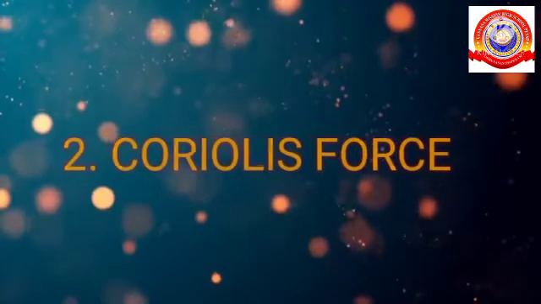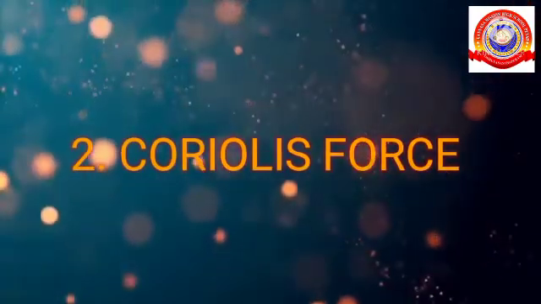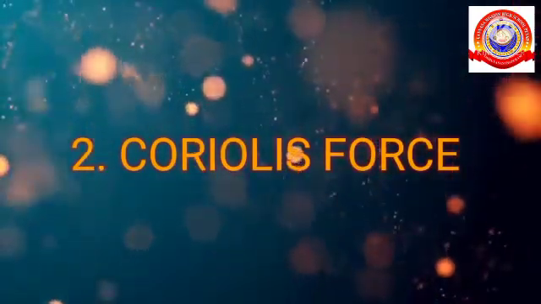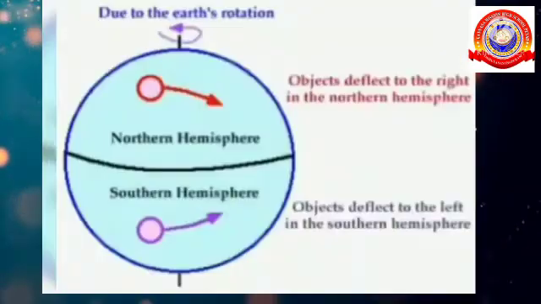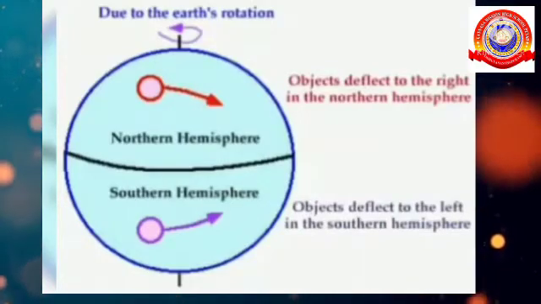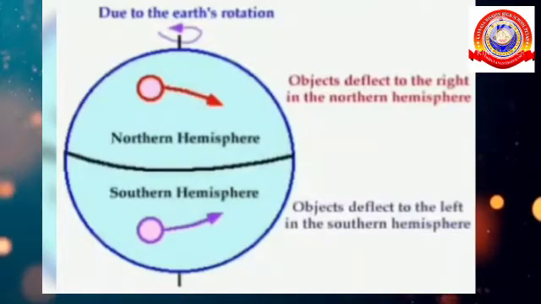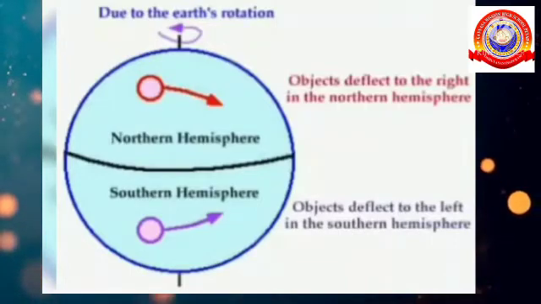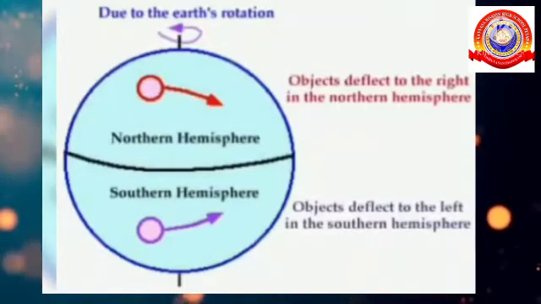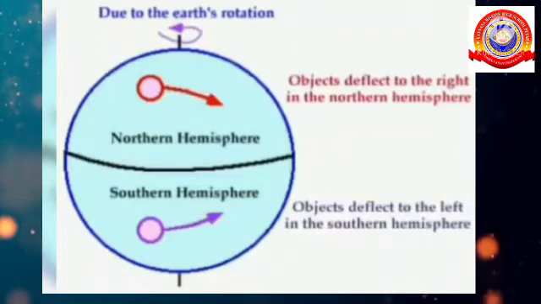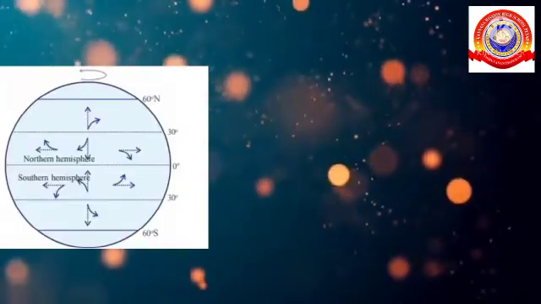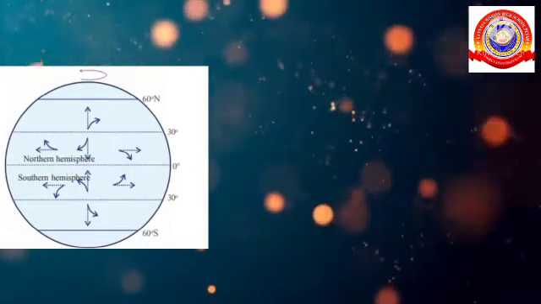Second factor influencing the speed and direction of wind is Coriolis force. Let's learn about it. Freely moving bodies get deflected to the right in the northern hemisphere and to the left in the southern hemisphere due to the force generated as a result of Earth's rotation. This is known as Coriolis force. This force increases as it moves towards the poles from the equator.